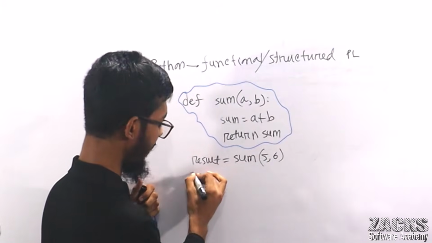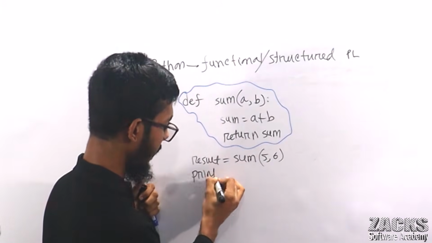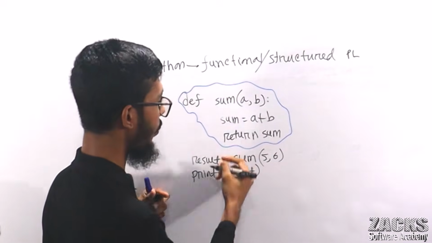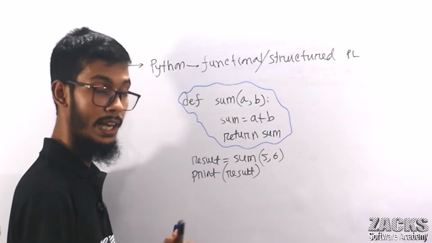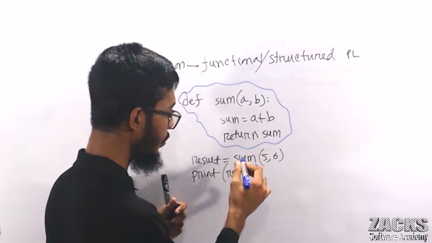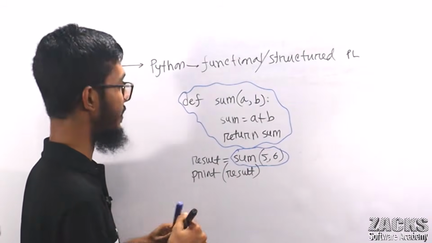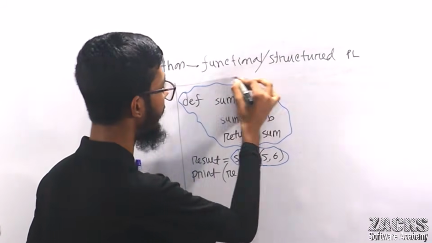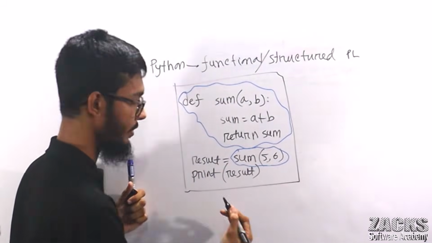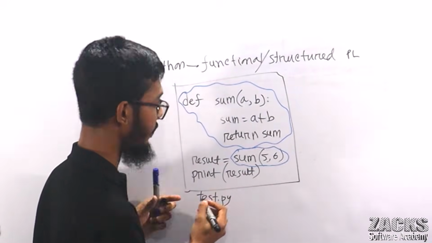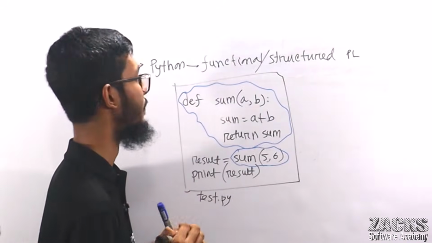And for example, we can print the result. So we are defining the function and simply here we are using this function, right? So you can say your Python is a functional or structured programming language also. Simply, you can give any name, like test. I hope you got this concept.